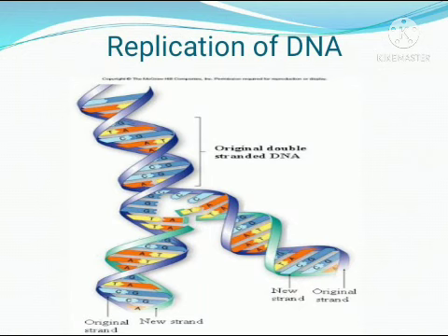So it gets uncoiled, and complementary base pairs are formed. Just like the original DNA, two identical DNAs are formed at S phase. This is the replication of DNA in short.